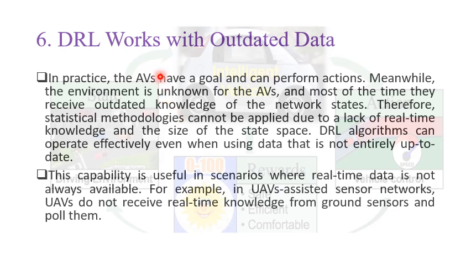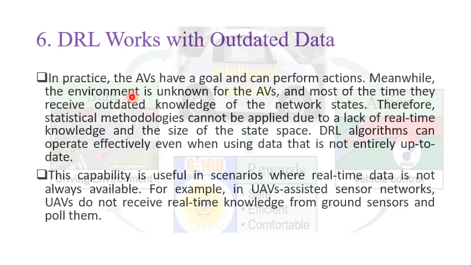Okay, DRL works with outdated data. Deep reinforcement learning algorithms, we use them when we don't have real-time knowledge. When we have real-time data, when we have real-time knowledge, we can solve our problem using other mathematical approaches.